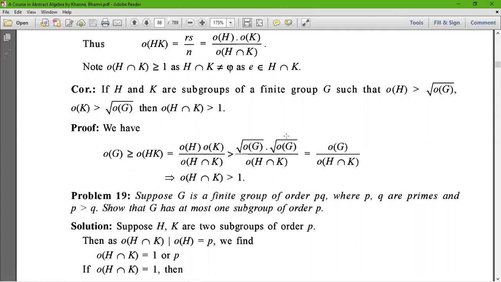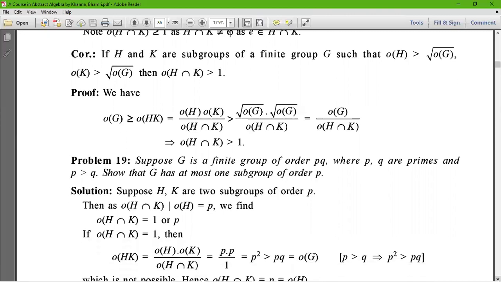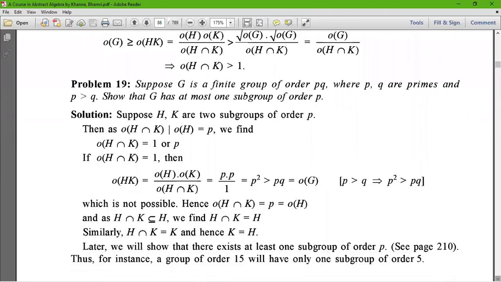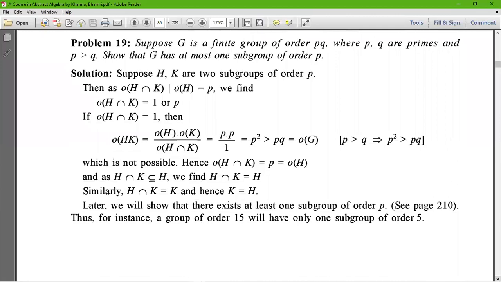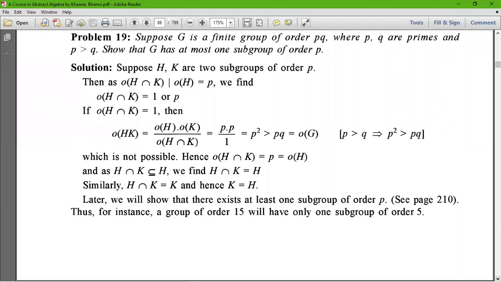Now, take an example of this theorem. Suppose G is a finite group of order PQ, where P and Q are primes and P is greater than Q. That means P is the greater prime.